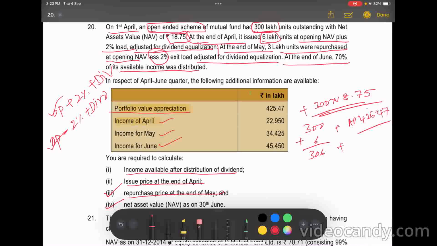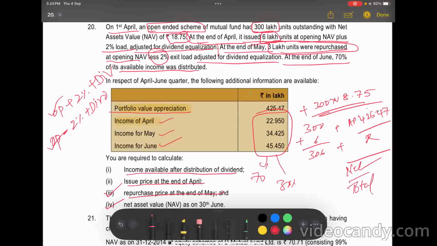That one is the total income after distributing 70%, the balance 30%, which includes the issue price of 6 lakhs reduced by the repurchase price of 3 lakhs. It all comes as net value divided by total units, which is equal to NAV. Let's see, we can decode.